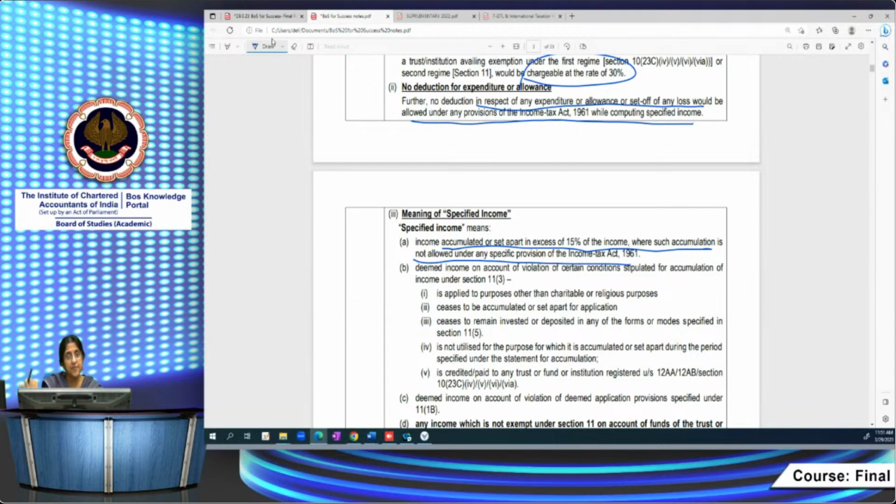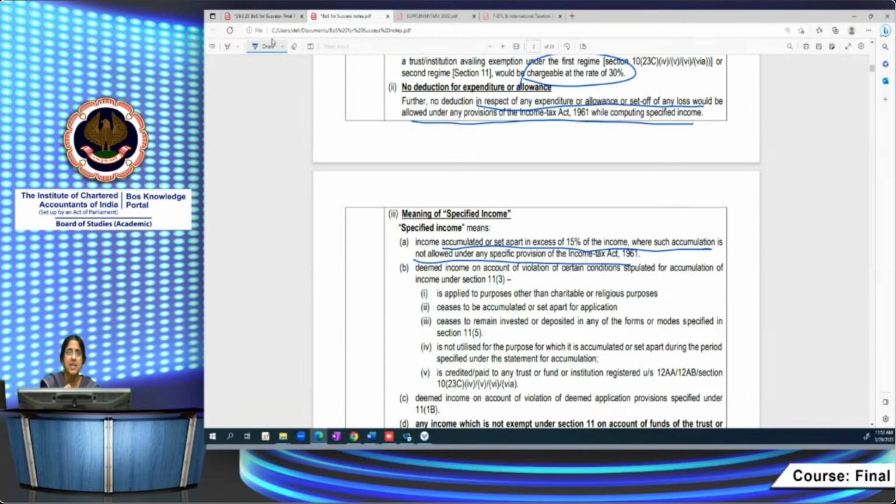Also, even after you accumulate income, there are some conditions which you have to comply with. Like you have to apply it for charitable purposes. It should be in forms and modes. You have to invest it in forms and modes specified in 11(5). If you're not complying with these conditions, or after complying, you remove it from 11(5) modes, or you apply it for other than charitable purposes, or you don't apply it at all, all these are violations.